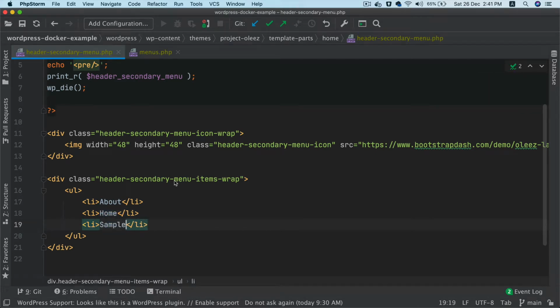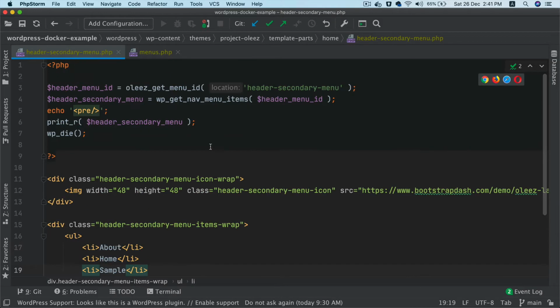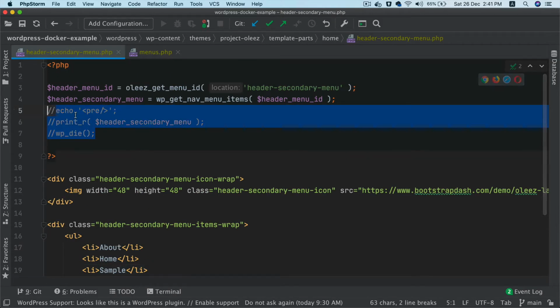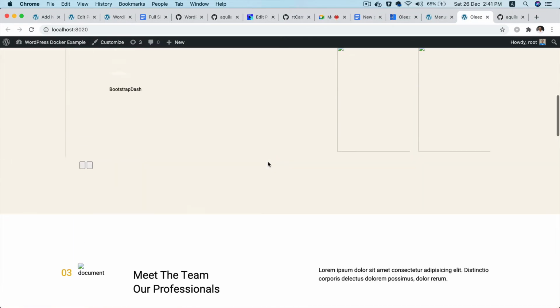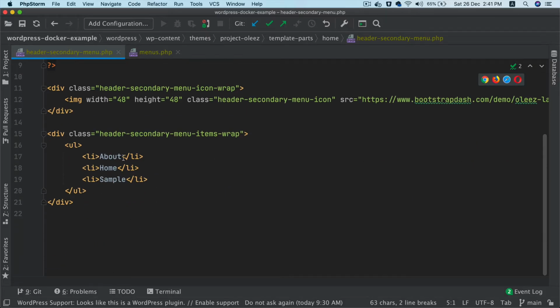sample, etc. So now if you go back and check in the front end, you have to of course comment this out, refresh. Now you see you've got this home, about, and sample, right? It doesn't look that great because right now we haven't done the CSS, but what we really wanted was, you wanted this icon and you wanted this menu. When we click on this menu, then it should open. So we'll worry about that later, but let's get the menu dynamically. Right now we've got static, right?